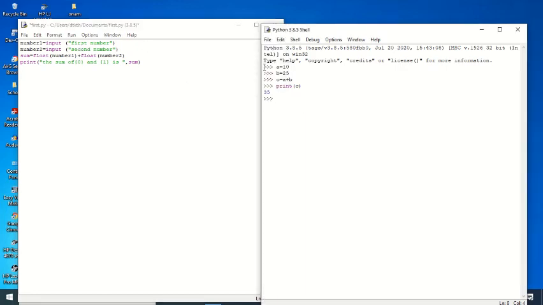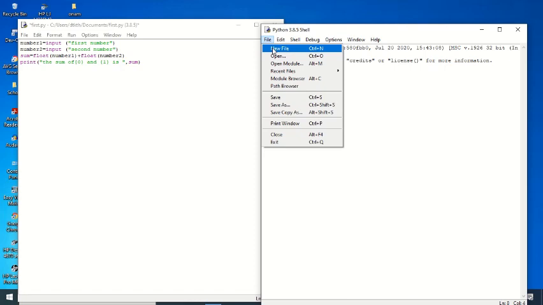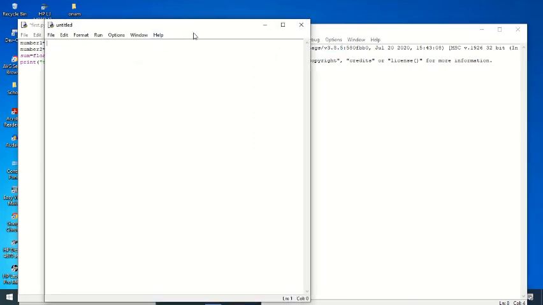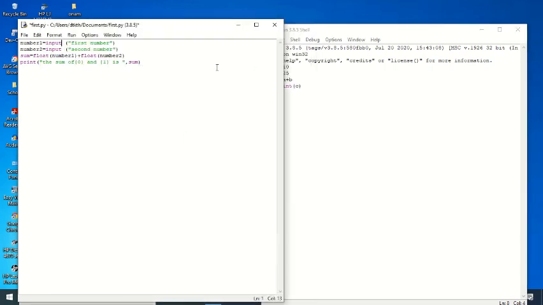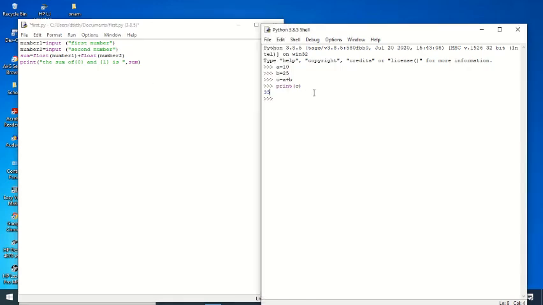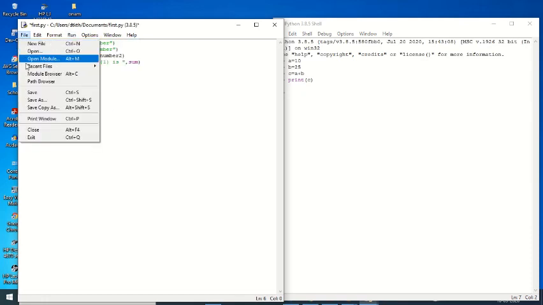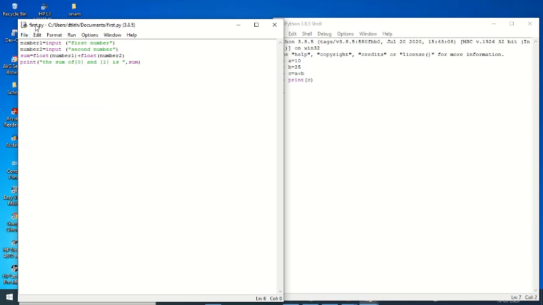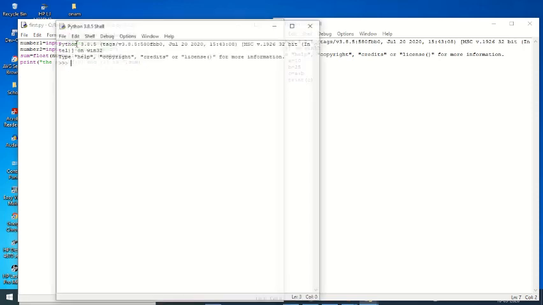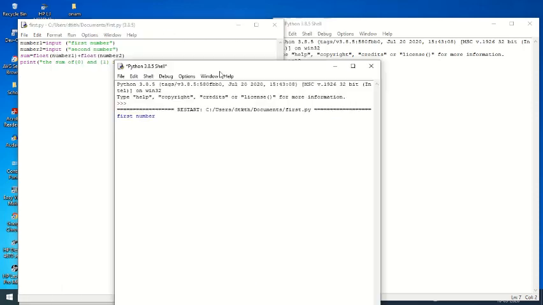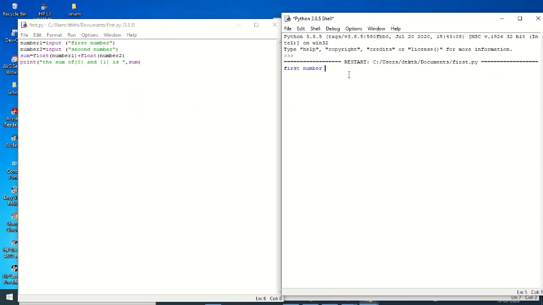For this we use the notepad. We have to do file, new, and like this you get a notepad. In this notepad we type everything, like in C++, and we get the output in the shell prompt. After typing, you have to save this. Run, file, save. I have already saved, so I didn't do it now. Without saving, you can't run your program here. You run your program, and you see the output in the shell prompt.